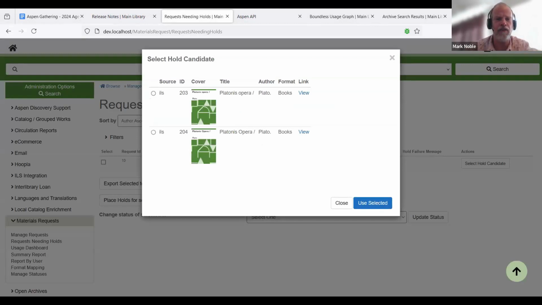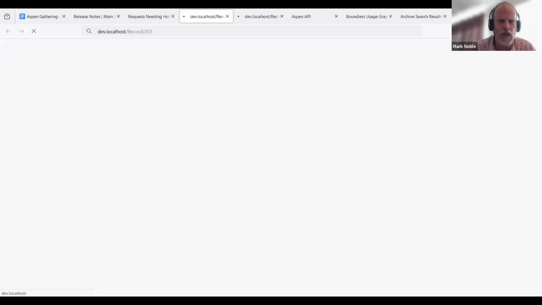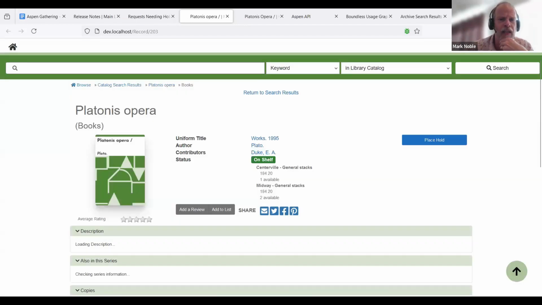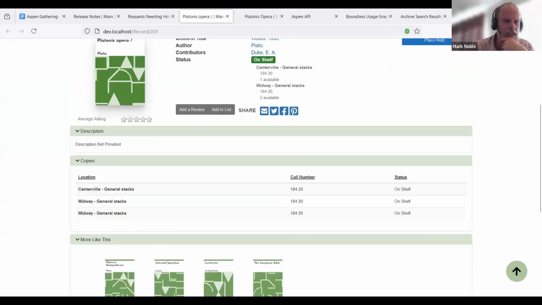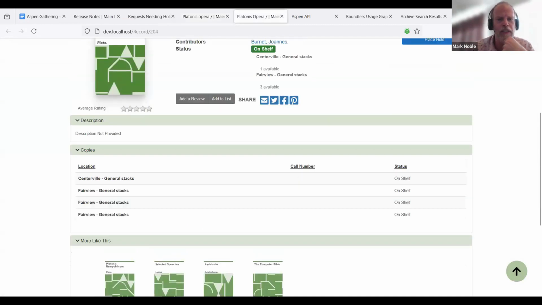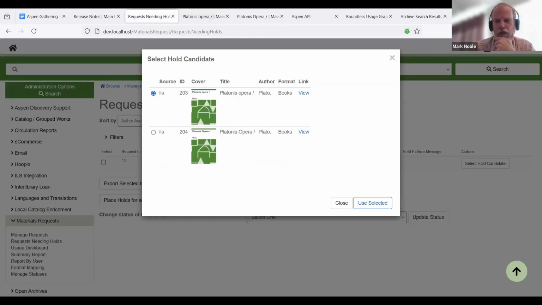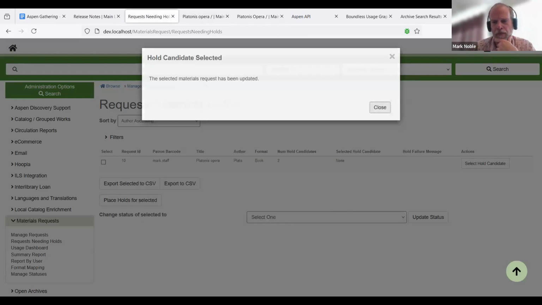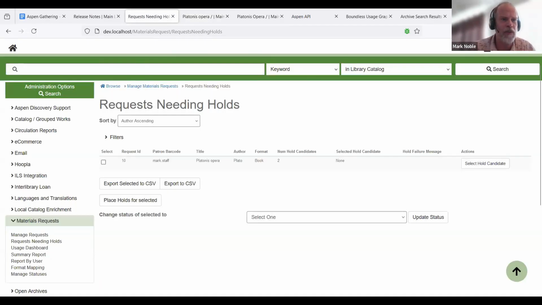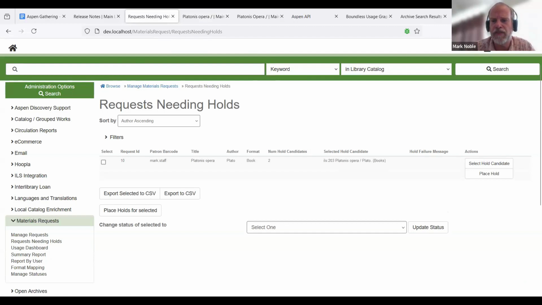In this case, we have record 203 and record 204 in Koha, so potentially different versions. We can click to view any of those. So we can say which one best fits what the patron wants, if they were wanting a special edition or something like that, or to get it from a special place. We can go through and pick and choose what they want. In this case, I'm just going to pick 203. So we're going to use that. This is part of the reason that we have to select those. That gets updated.